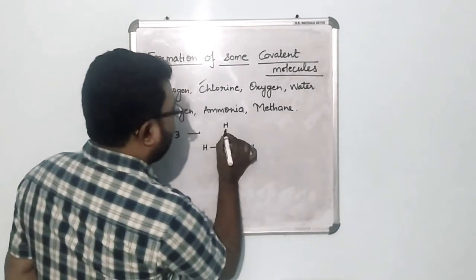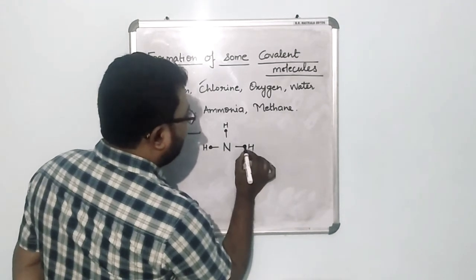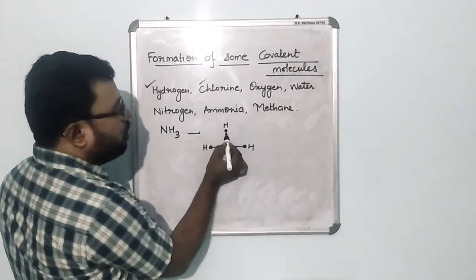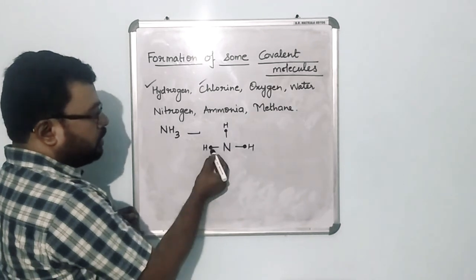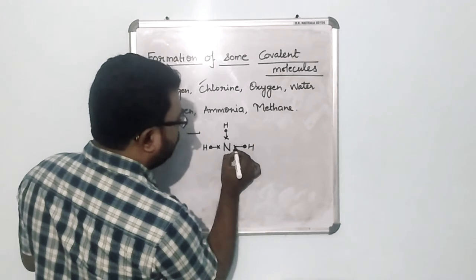Now this hydrogen of course is going to share its own electron. So whichever electron is shared, if hydrogen has shared an electron, we will write it next to the hydrogen like this, right, just near the hydrogen. Now nitrogen of course is going to share these electrons 1, 2, 3.